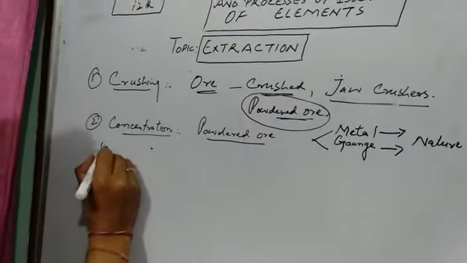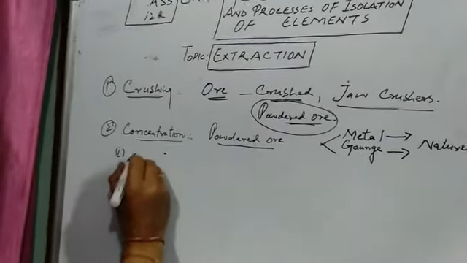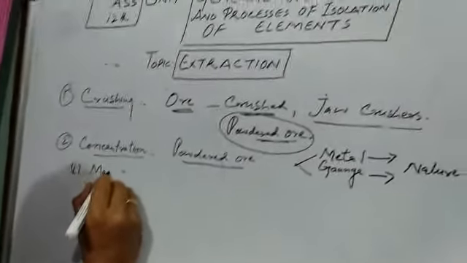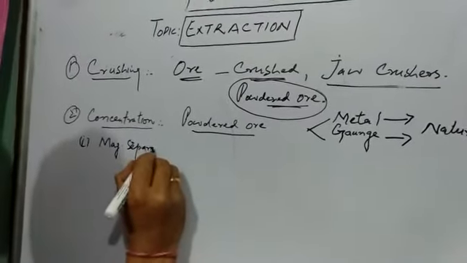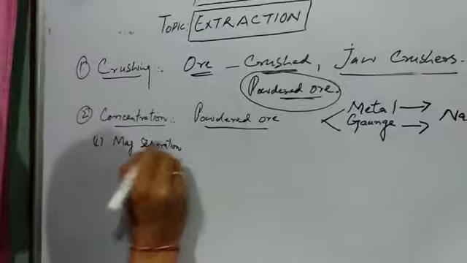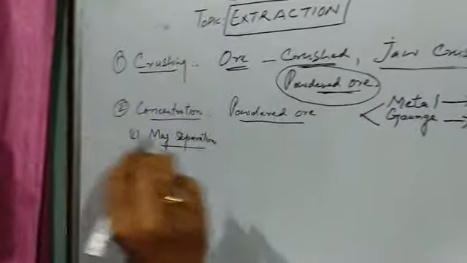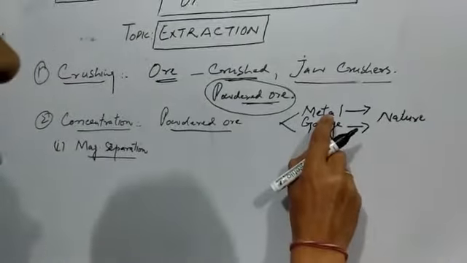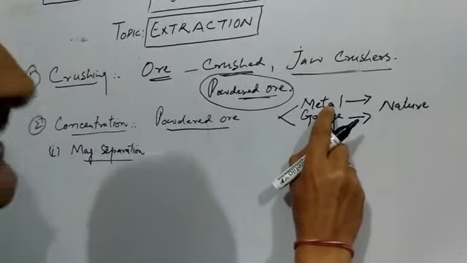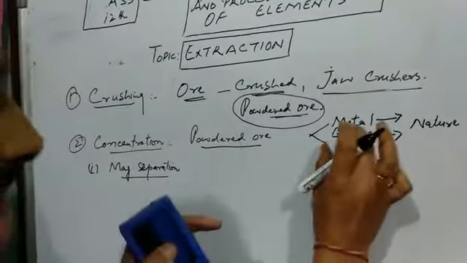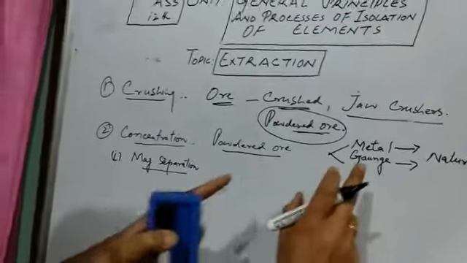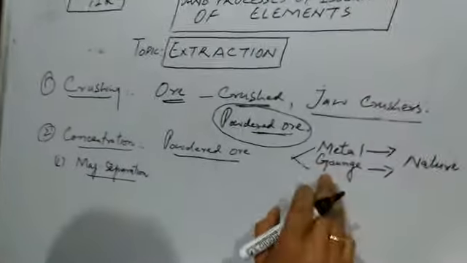One method is the magnetic method, magnetic separation. Now, how is this done? This is done for those ores where the metal has a metallic nature, but one of these should be magnetic in nature, either the metal or the gangue.